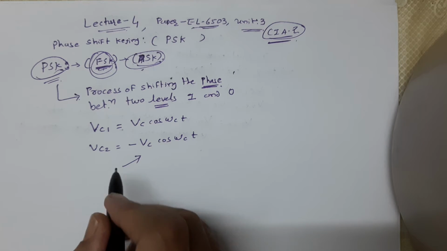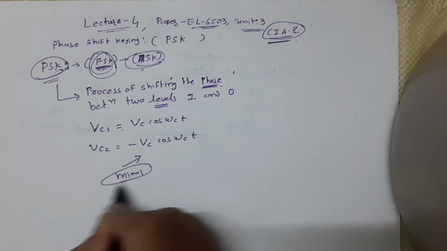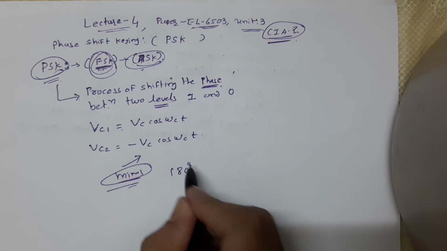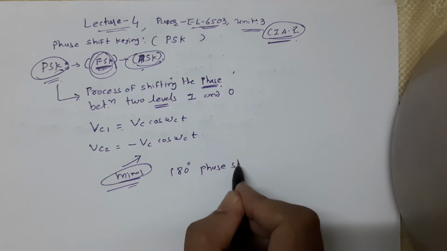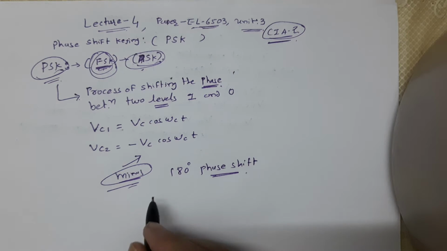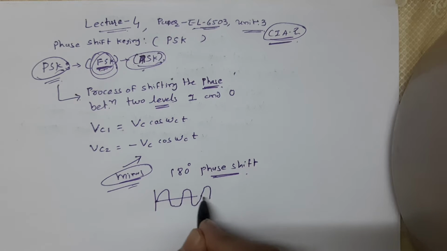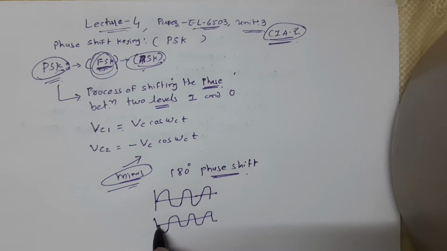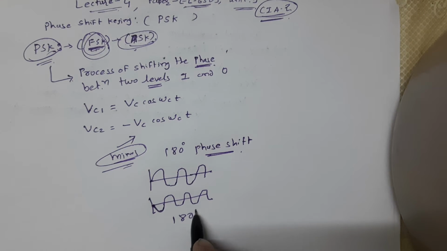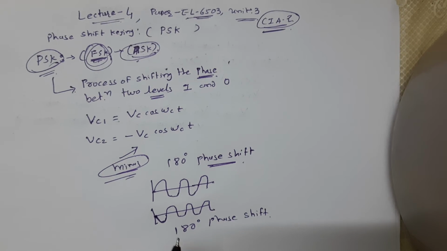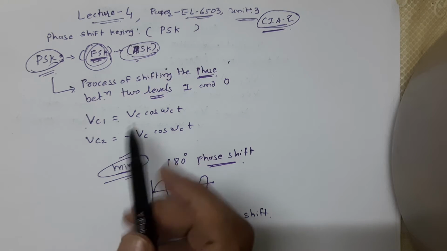Why are we taking this minus? Because this is a 180-degree phase shift. What is the meaning of this? If the signal is like this, then with a 180-degree phase shift, the signal starts from like this. So this is known as 180-degree phase shift. This is our two carrier waves, VC1 and VC2.